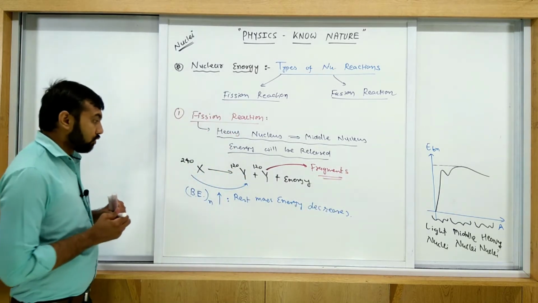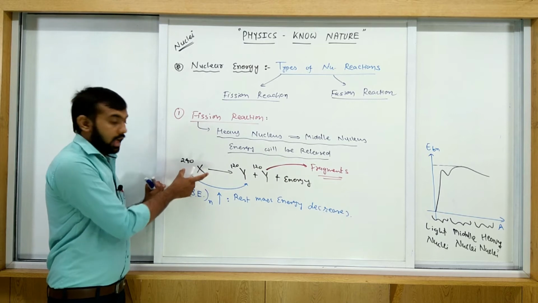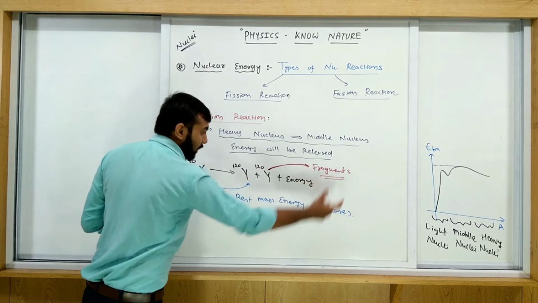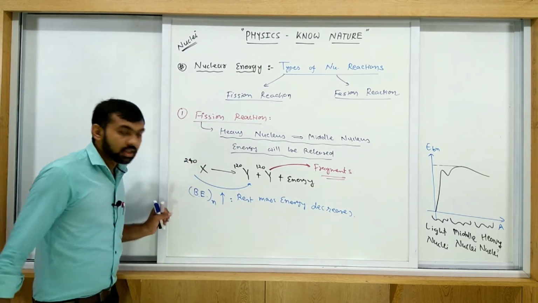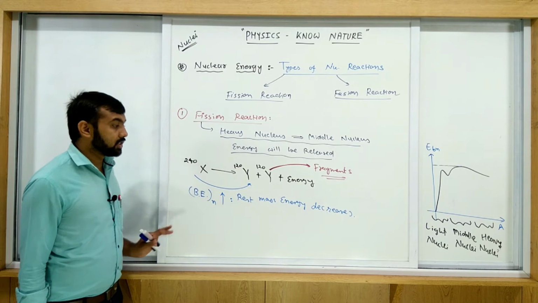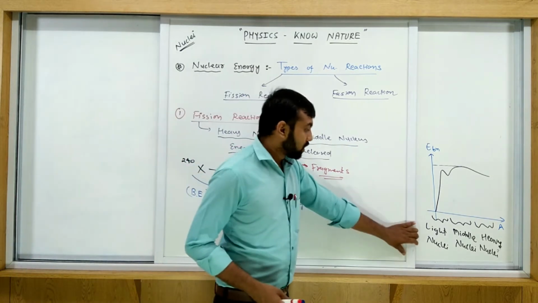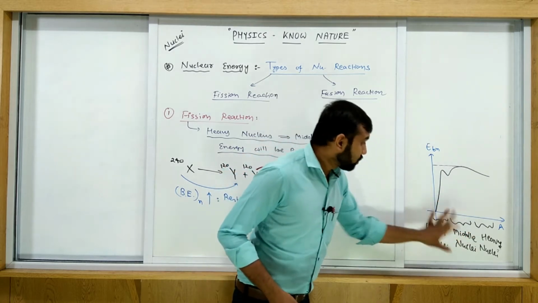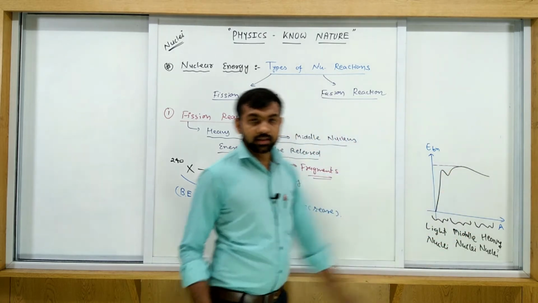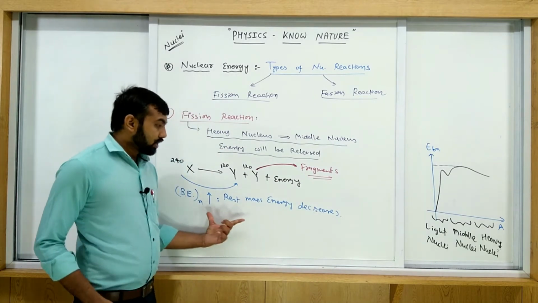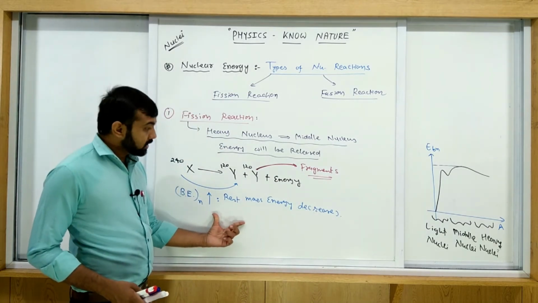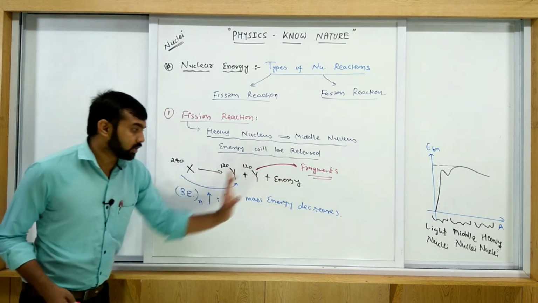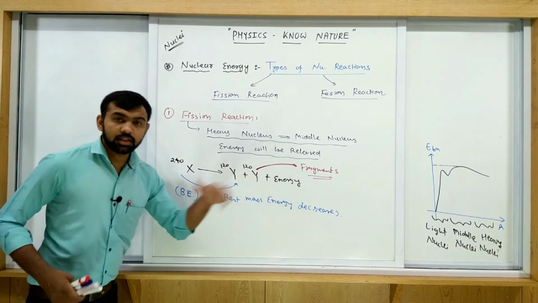So when any heavy nuclei is transformed into the middle nuclei, some fragments are created and some energy will be released in this reaction. From the binding energy EBN versus A curve, heavy to middle, binding energy increases, rest mass energy decreases, and the difference in this energy is released here.